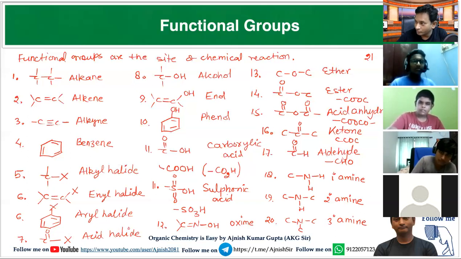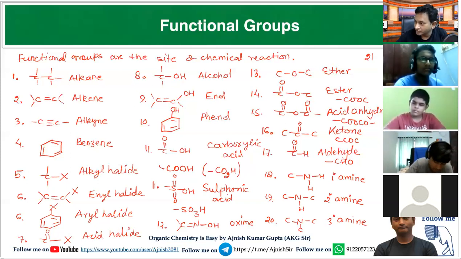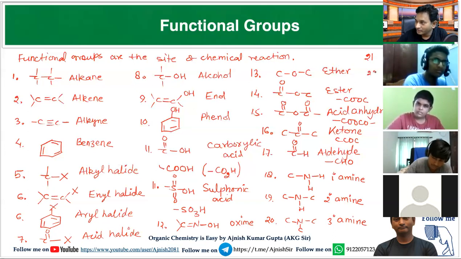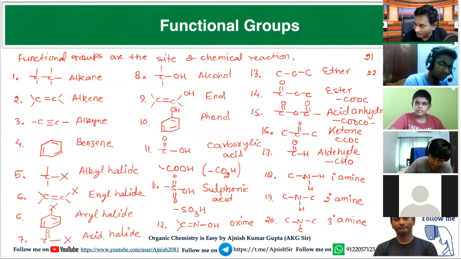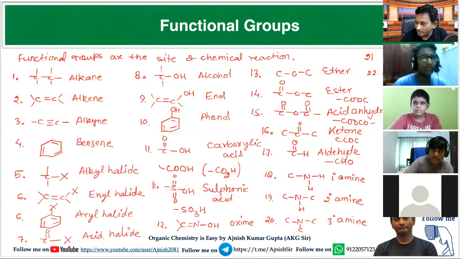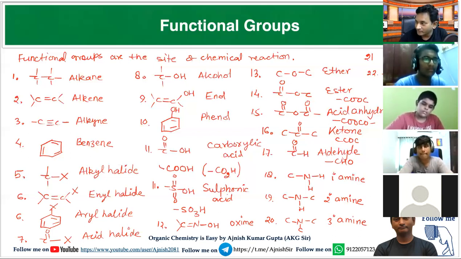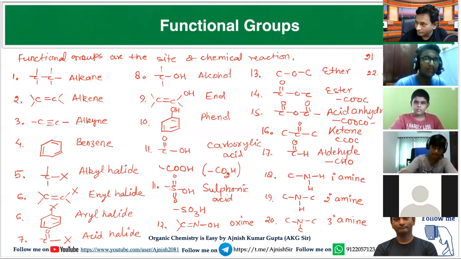Along with this, some miscellaneous functional groups are also seen in organic chemistry. If compound has carbon double bond nitrogen, and nitrogen is connected with OH, this is called as imine. And if carbon is connected with nitrogen triple bonded, this is called as nitrile. So difference must be clear. When carbon is connected with nitrogen single bonded, it is called as amine. When double bonded, it is called as imine. And when triple bonded, it is called as nitrile.